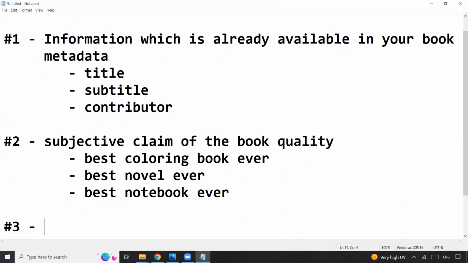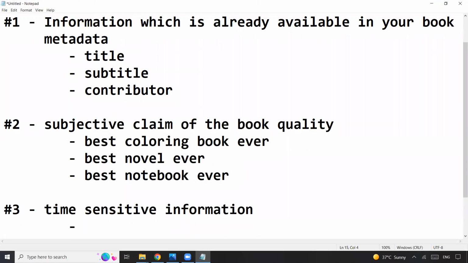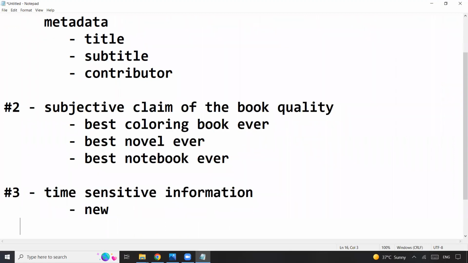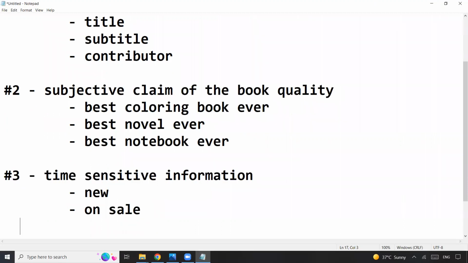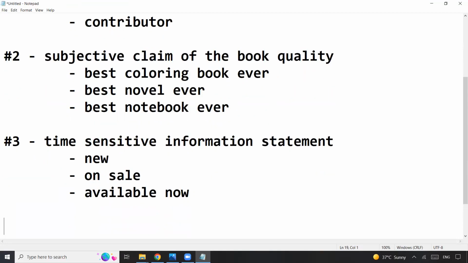Now, let's take a look at the number three mistake that we should avoid. We should avoid any time sensitive information. When we say time sensitive information, it is like a new book that we are publishing, so don't include this keyword. Then we can say on sale, or available now, and so on. So this is time sensitive information that we must avoid whenever we are filling in our 7 keyword boxes. Okay, hope you got the point.